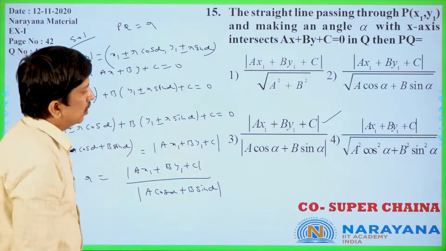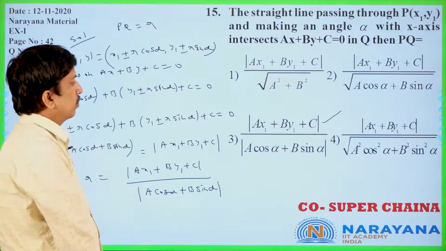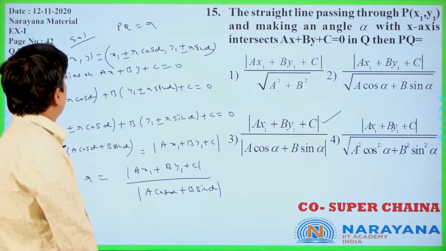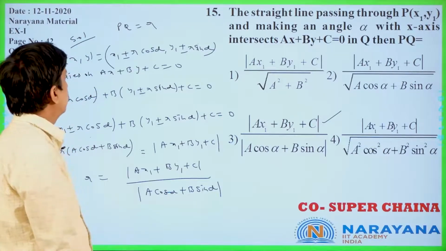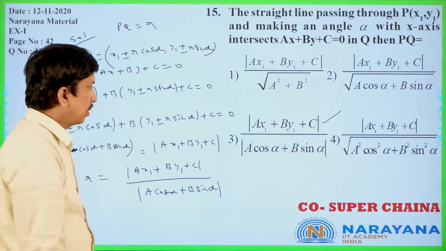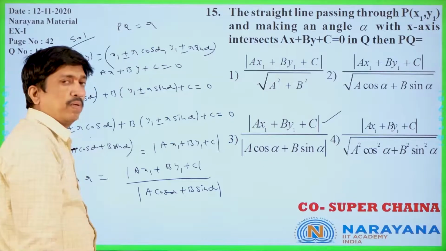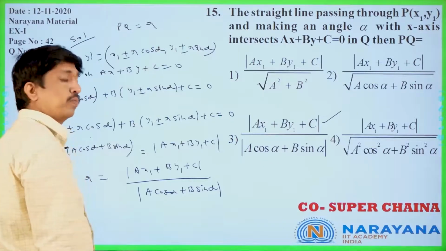The fourth option, a square cos square alpha plus b square sin square alpha, is also wrong. So this is the answer only. By the symmetric form only we get this equation. Now let us move to the next question.